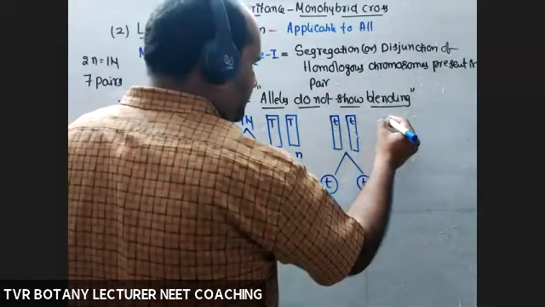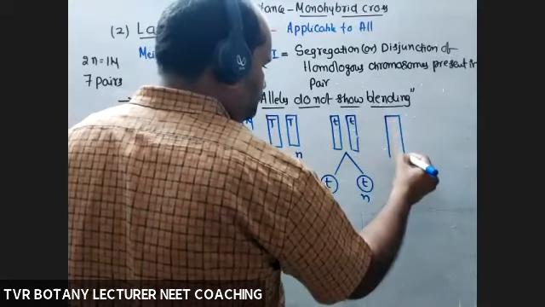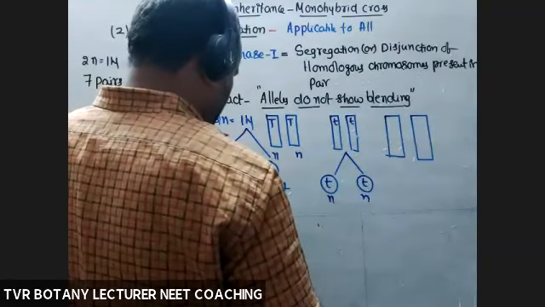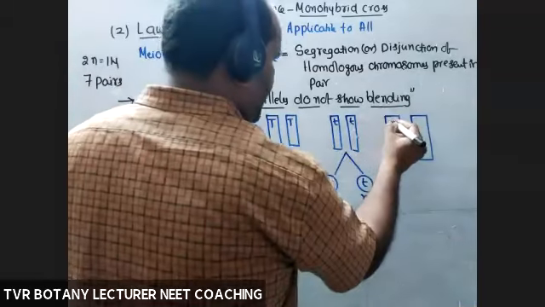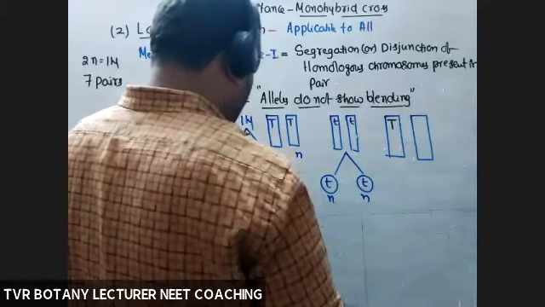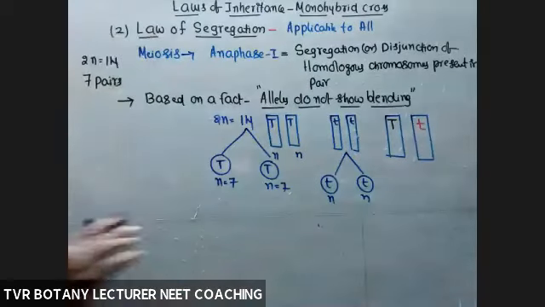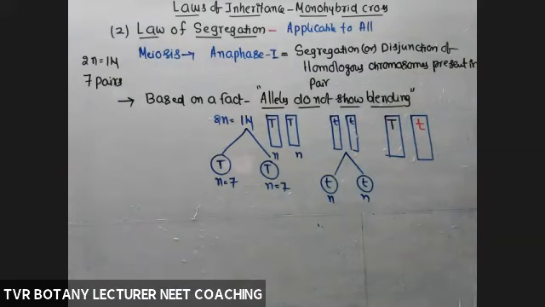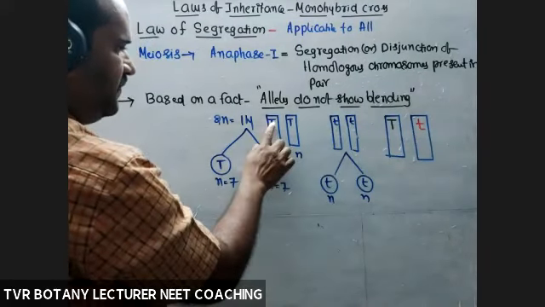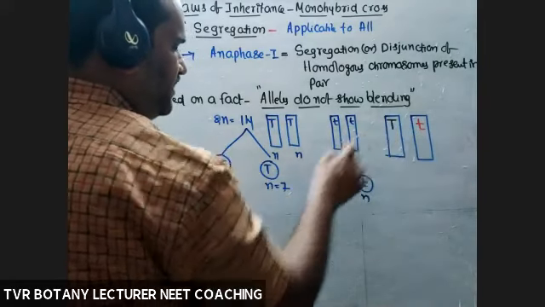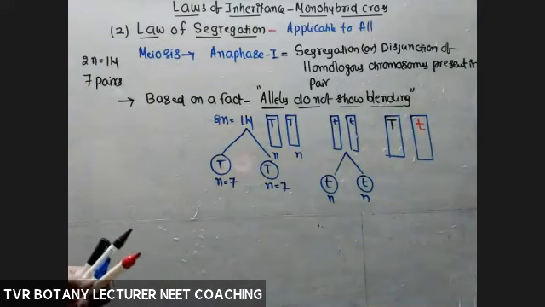And what about F1? Capital T and a small t. So here it is a capital T, and this one small t, heterozygous condition, F1 individual. The individual is F1, monohybrid. This is not hybrid. Reason? Having same type of alleles. But what about this one? Having two different alleles. One gene is in heterozygous condition, monohybrid.